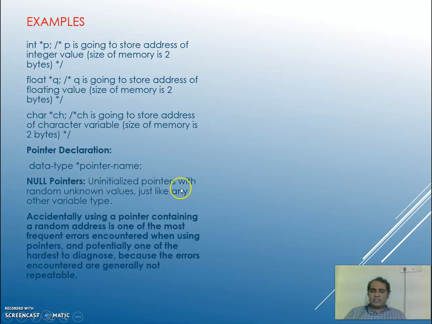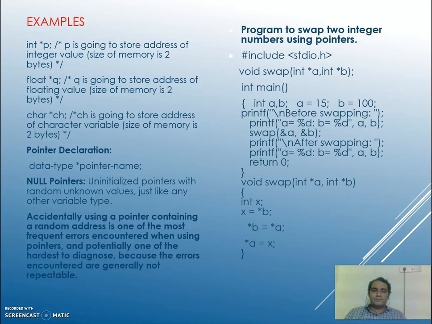Null pointers: uninitialized pointers have random unknown values, just like any other variable type. Accidentally using a pointer containing a random address is one of the most frequent errors encountered when using pointers. So this we need to take care of, and it is potentially one of the hardest to diagnose, because the errors encountered are generally not repeatable. This care we need to take. One example program for swapping two integers using pointers.